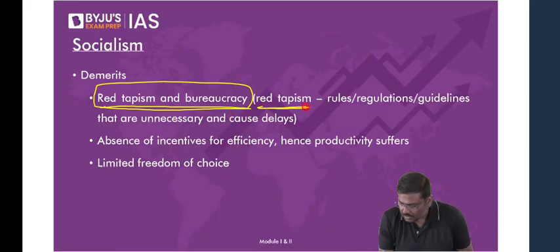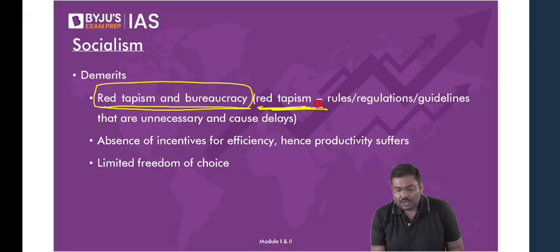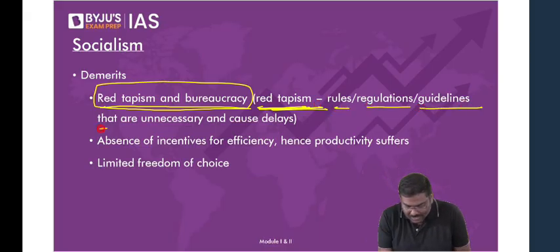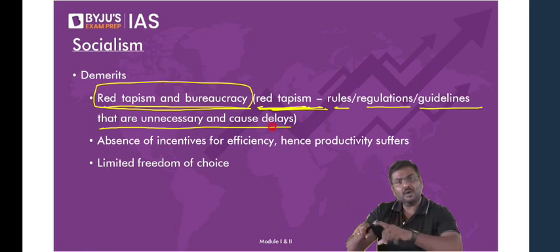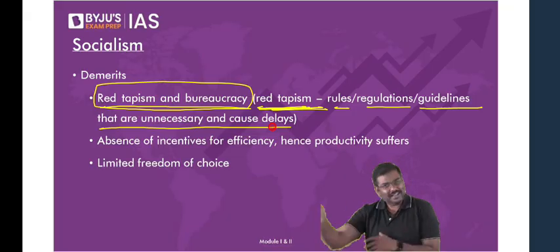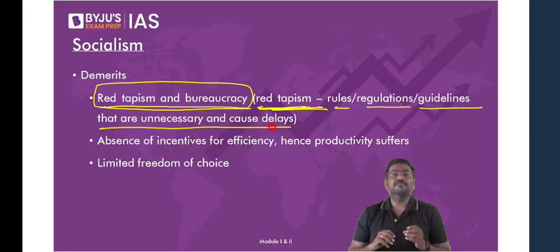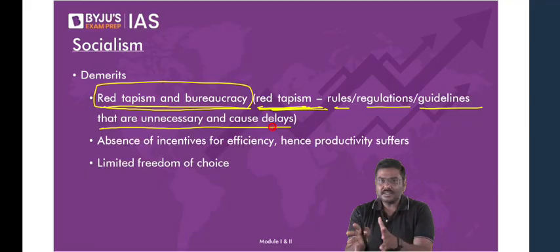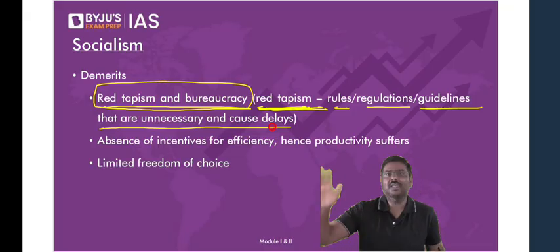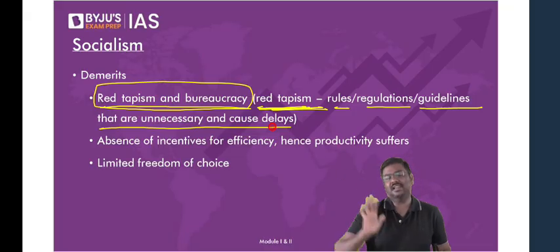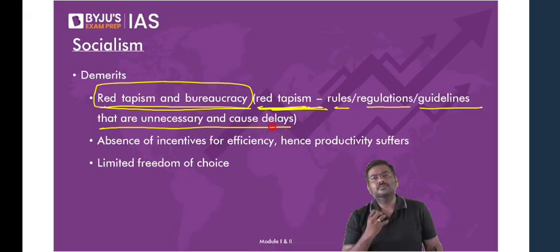Have a look at this. Red tapeism: rules or regulations or guidelines that are unnecessary and that will cause a lot of delays. Very often the term red tapeism is used in the context of government also, that is Indian government, state governments, etc. But what do you mean by red tapeism? There are certain rules or guidelines which are implemented by the government, but they will cause a lot of unnecessary delays.